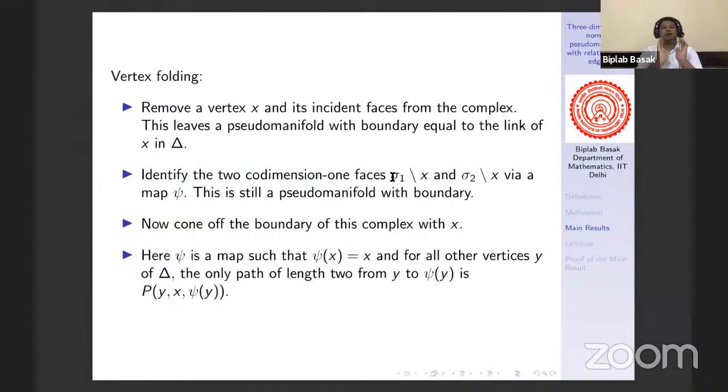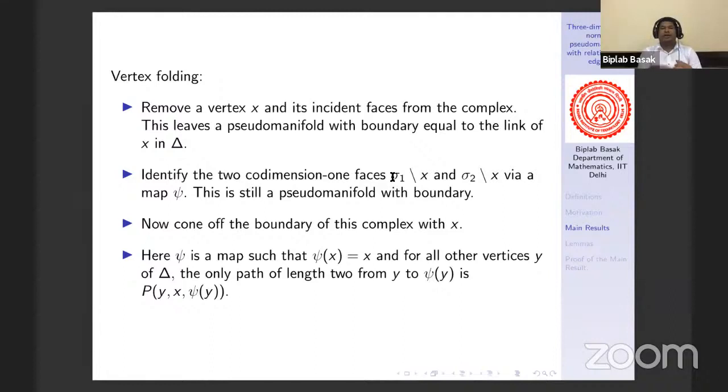Okay. Suppose you have a normal three pseudomanifold K and X is a vertex of that pseudomanifold. And if you want to do the vertex folding with respect to the vertex X, then you first delete X and all of its incident faces. Okay.